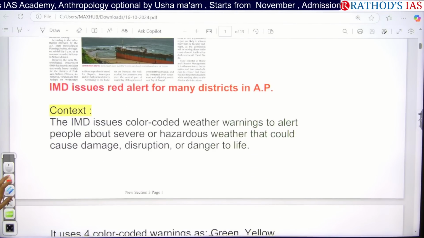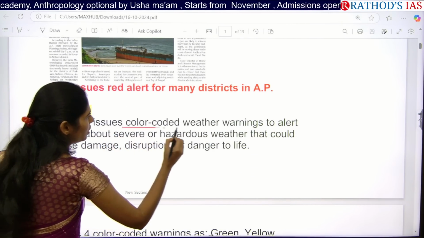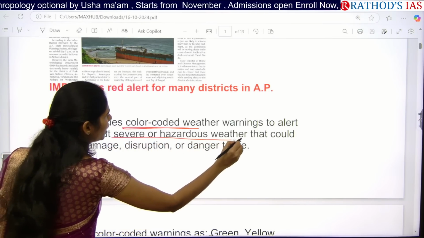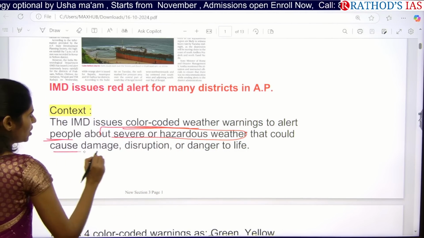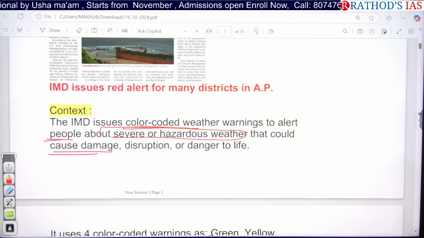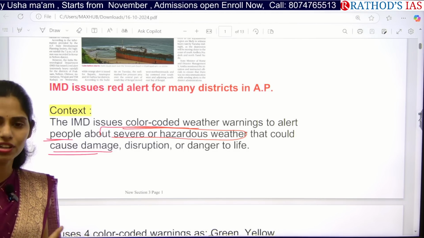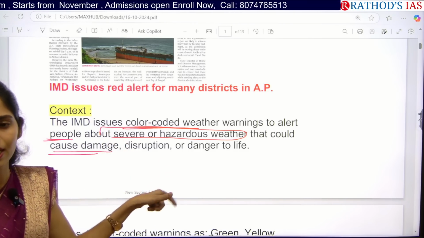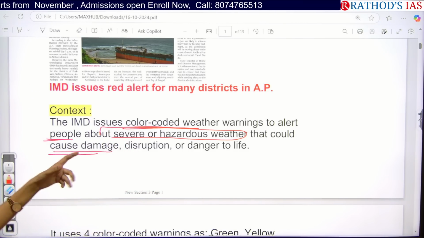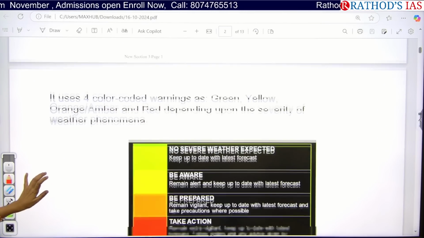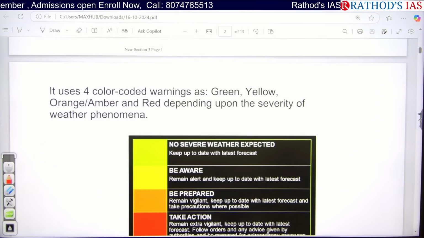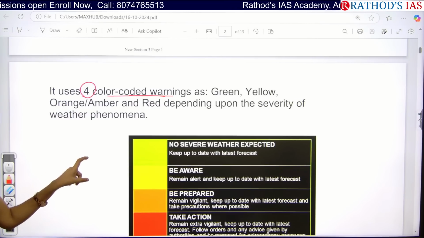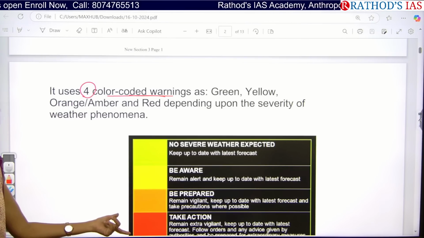So why is it news? IMD issues a color coded weather warning system to alert people about severe or hazardous weather that could cause great damage and even disruption in their life, in transportation, communication, everything. It also says that there is danger to the life of the people who are present in this region. Actually, how many types of color code? There are 4 color coded warning systems. First one is green, next one is yellow, orange and red.